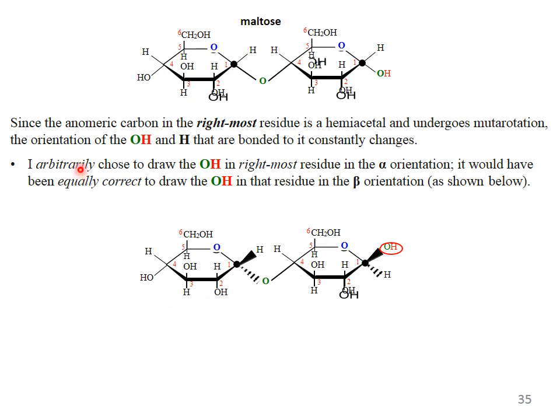Since the anomeric carbon in the rightmost residue is a hemiacetal and undergoes mutarotation, the orientation of the OH and H that are bonded to it constantly changes. I arbitrarily chose to draw the OH in the rightmost residue in the alpha orientation. It would have been equally correct to draw the OH in that residue in the beta orientation, as shown below. Here again you can orient it according to which you want to draw, alpha or beta.